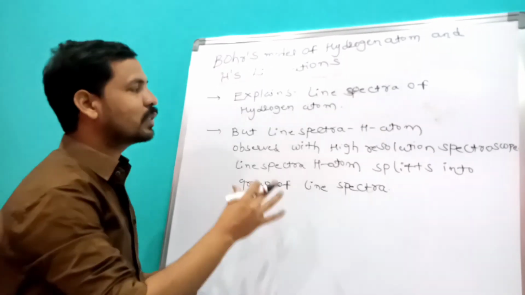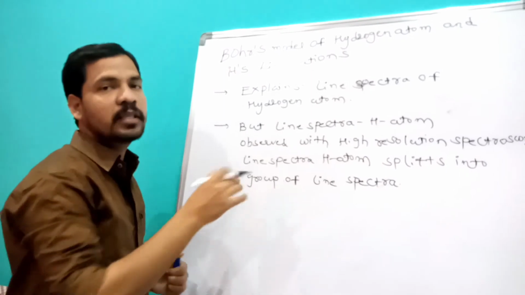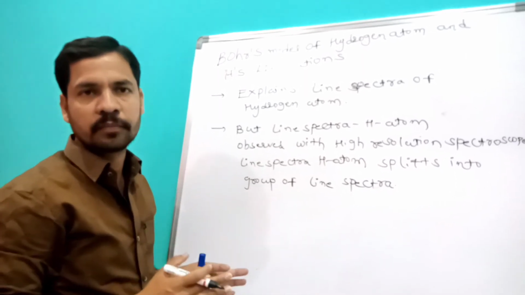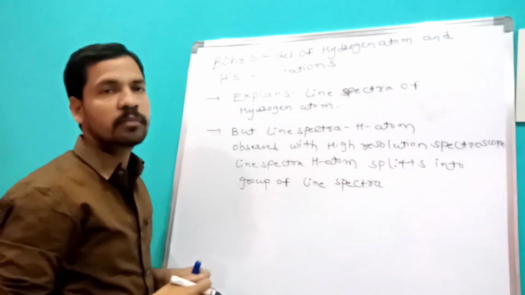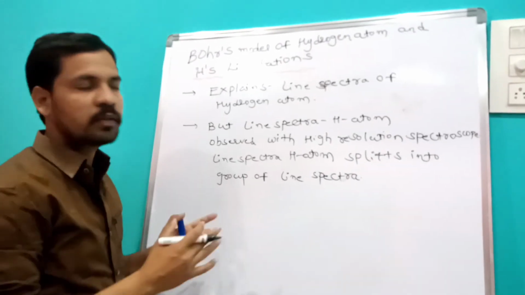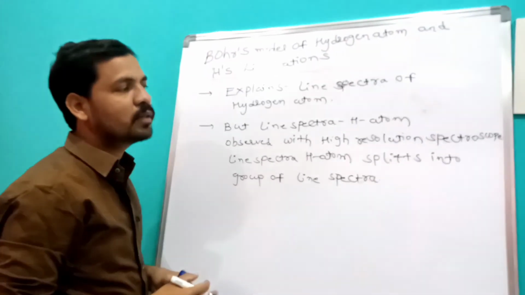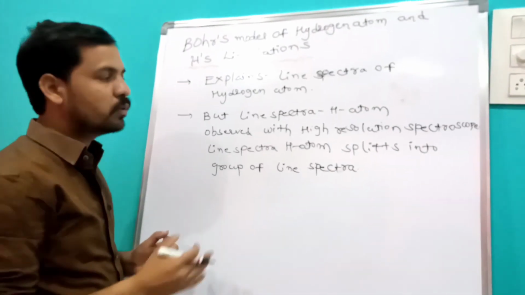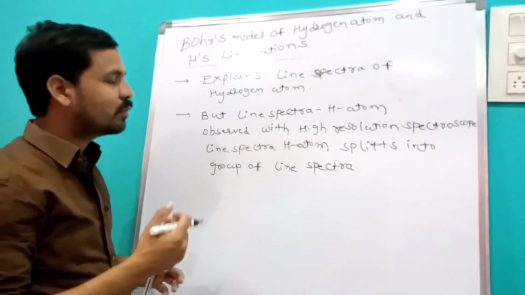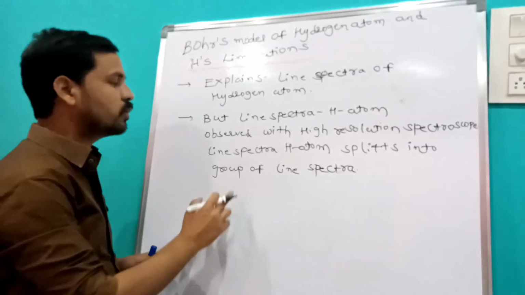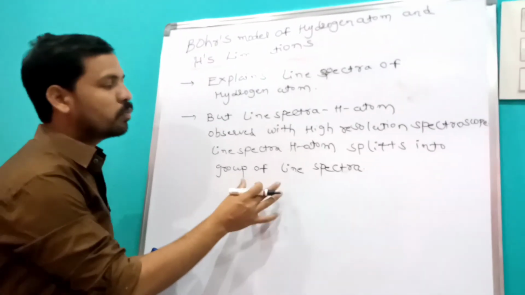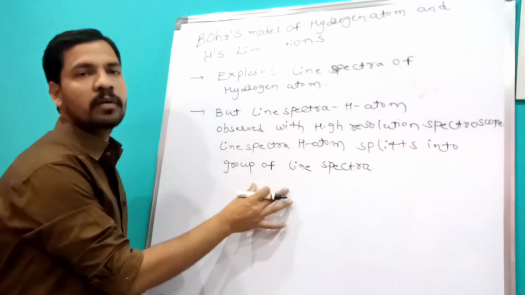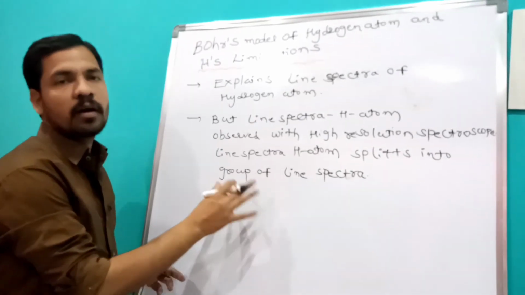Even though it successfully explains the line spectra of the hydrogen atom, later, when the line spectra of the hydrogen atom were observed with high resolution spectroscopy, they split into a group of line spectra. That is why this group of line spectra is not explained by Bohr's model of the hydrogen atom.